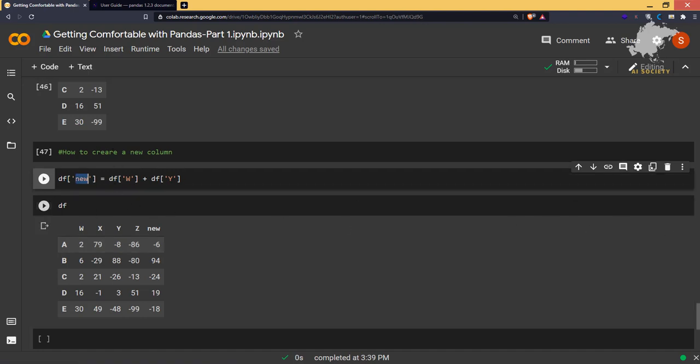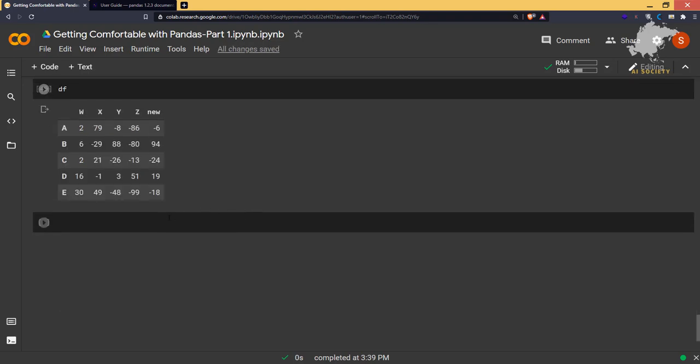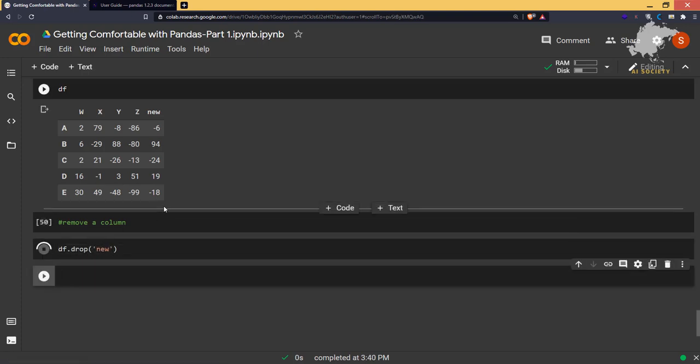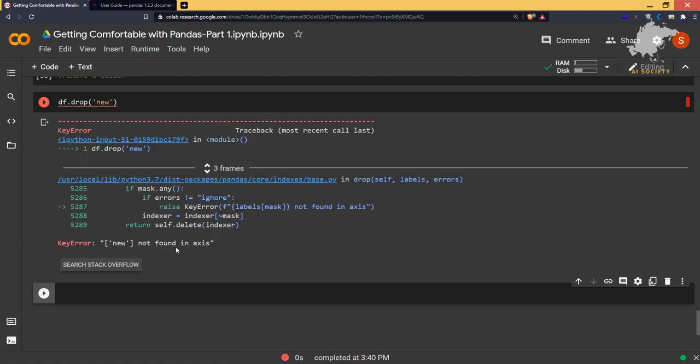Okay, we are going to do a lot of things regarding these. Now what if we want to remove a column from it? Remove a column. So what will do that? Simply say df.drop, and I'll have new and present the column name. Now it is going to remove it, but we are getting an error here.